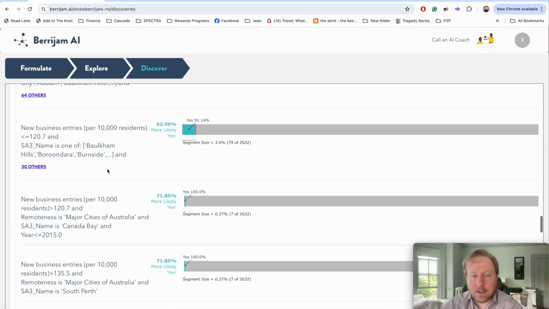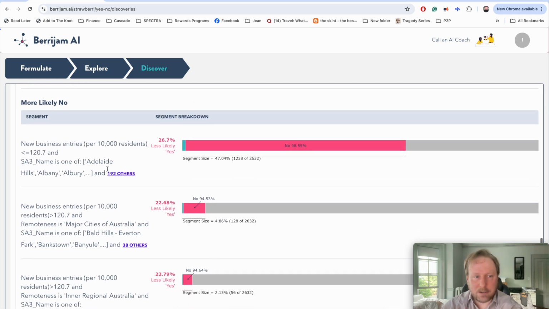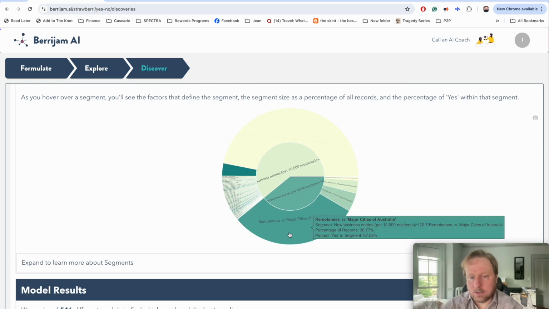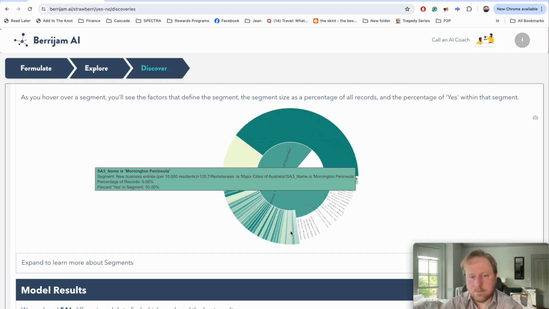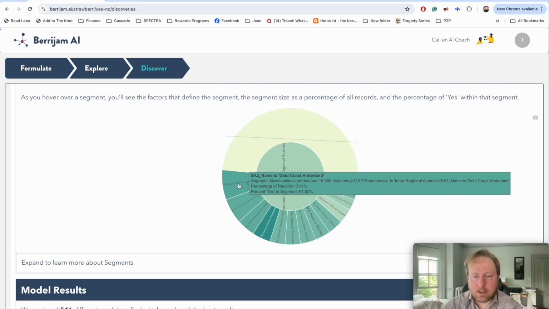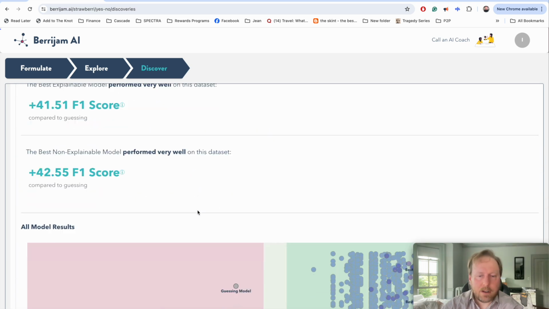Now, as we scroll down, we can get a little bit deeper into each of these factors that really matter. And then, what are the factors leading to yeses and nos? And now we can go really deep into it. What are the major population centers? What are the areas that matter? What are the areas that don't? Etc.